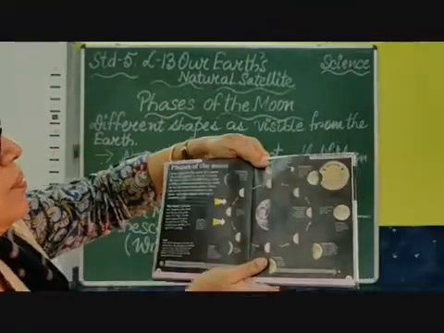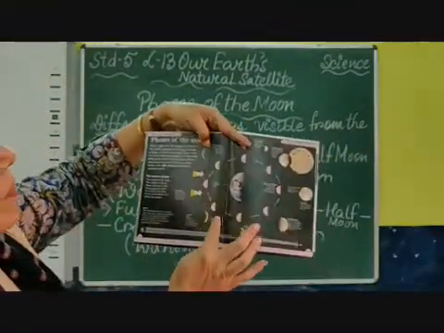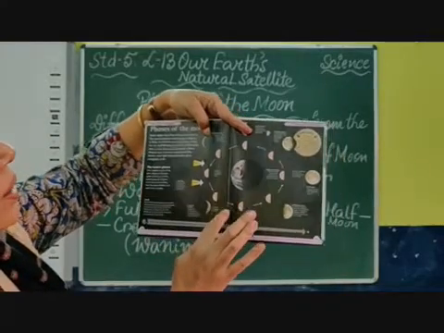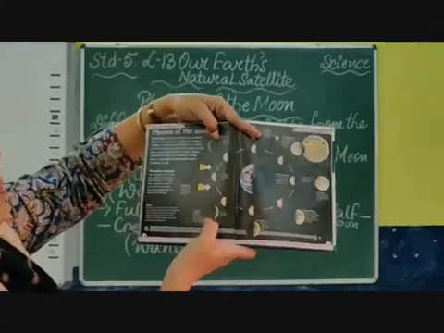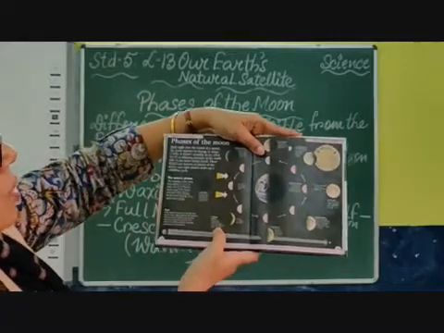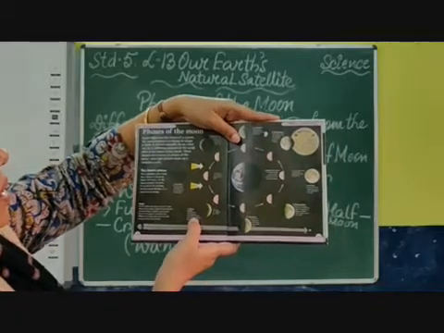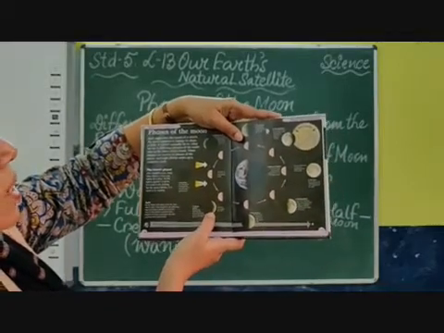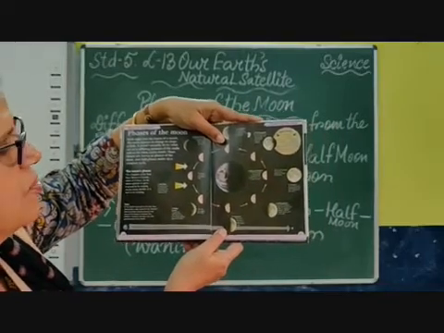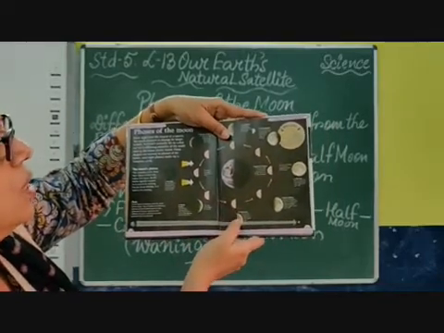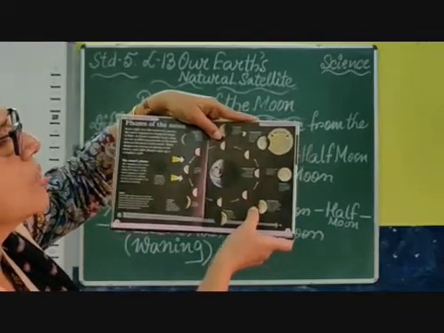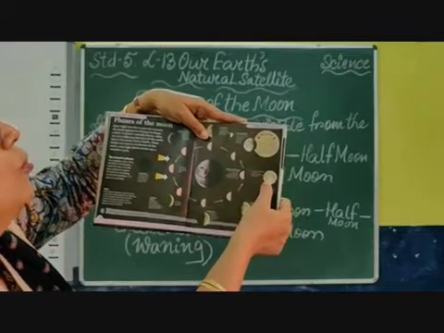As you can see, the sun's light falling, then you see the changing shape. This is your new moon, no moon. Okay, first, then waxing crescent, a little bit comes out. Then you see the first quarter is completed, means 15 days completed. Then you see the half. Then again you see the bulging, only a little bit is not seen, and then you have the full moon.